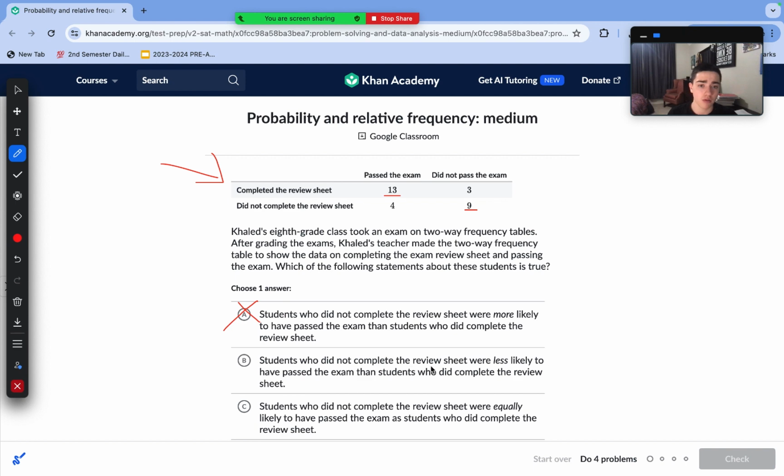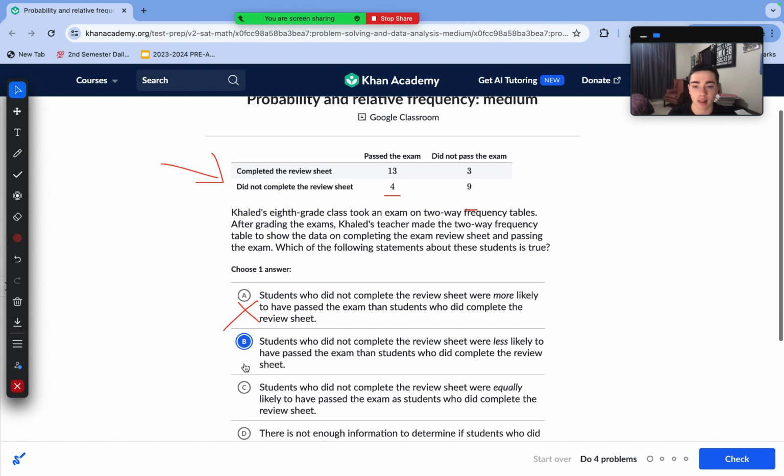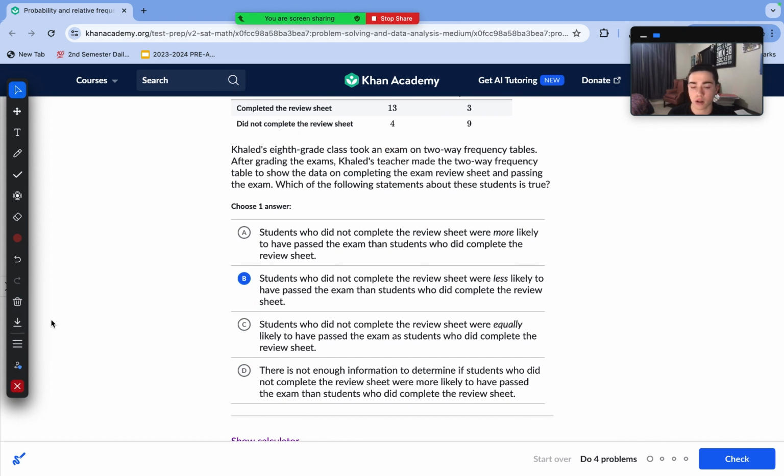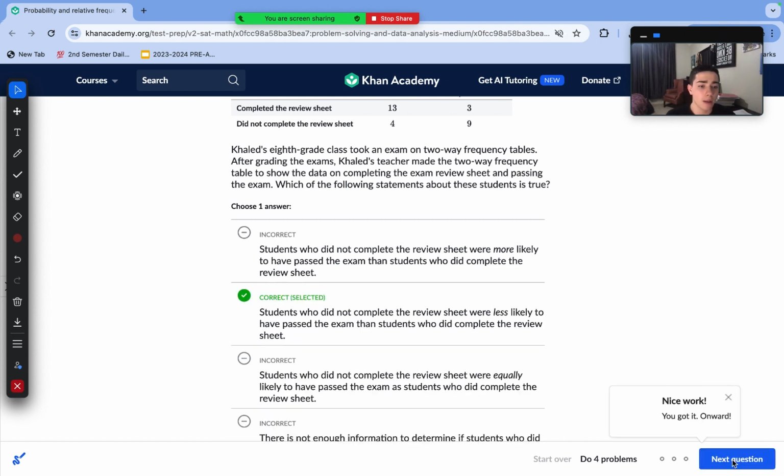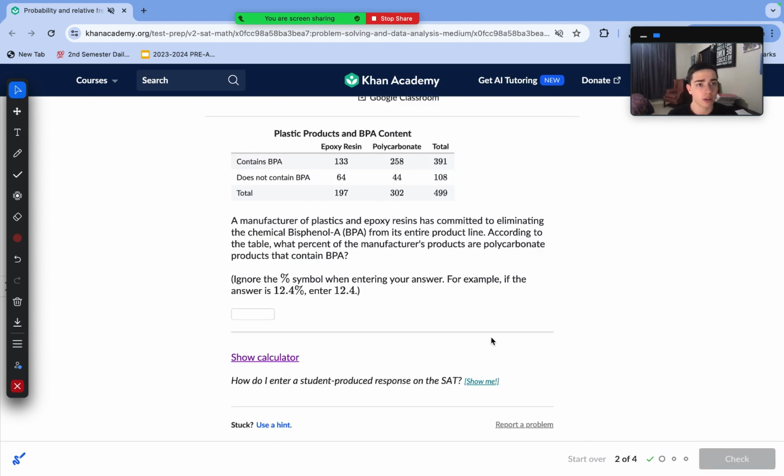Students who did not complete the review sheet were less likely to pass the exam. This one seems likely. Answer choice C, students who did not complete the review were equally likely to pass the exam, or there is not enough information. B is a valid conclusion to draw based on the information.